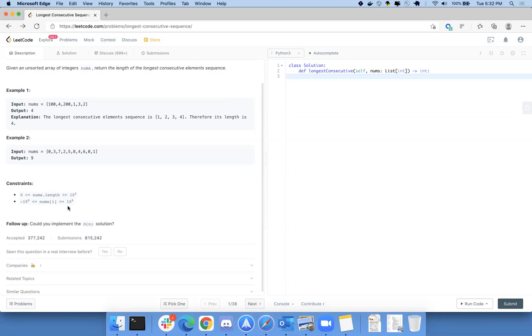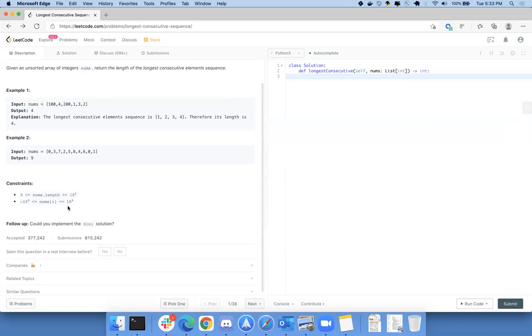Here also, I think space-time is still going to be O of N, where N is the numbers present in the list. I don't think the stack is going to blow up here. 10 power 4 should be okay, I guess. Both time and space complexity will be order of N with the solution. I'm not sure if it's going to run.